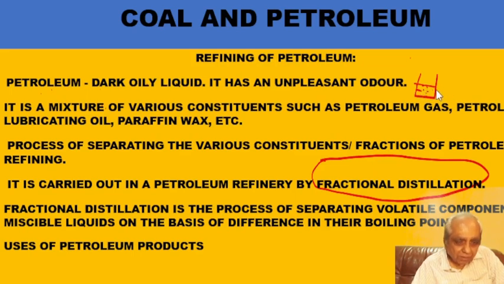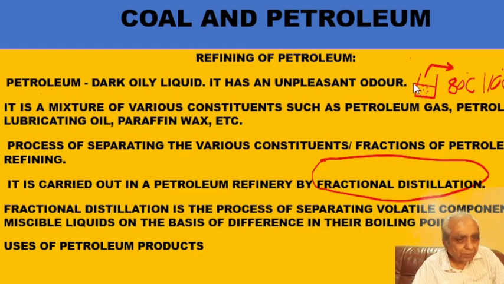But the boiling point of one is 80 degrees Celsius and the boiling point of the other is, suppose, 110 degrees Celsius. So if I heat this liquid, first I will get vapors of the liquid having 80 degrees Celsius, and if I condense it, I will get liquid of 80 degrees C and liquid of 110 degrees C would remain in the flask.